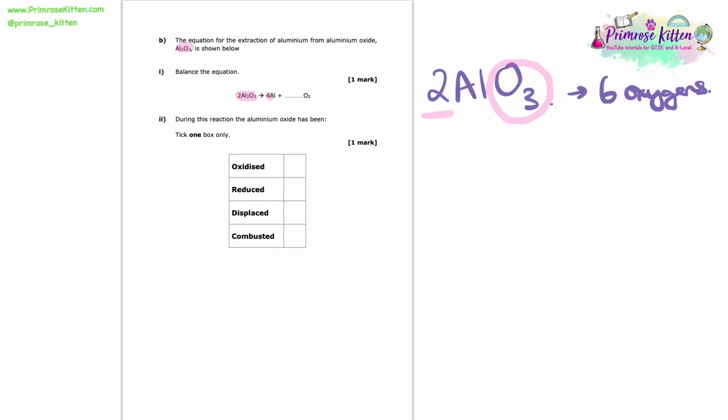So in this formula, I can see that those oxygens are written in the form of O2. So we need to think how many O2s do we need to get 6 oxygens? And the answer will be we need 3 O2s, and therefore we would get these 6 oxygens. So the answer would be 3 to get 6 oxygens.